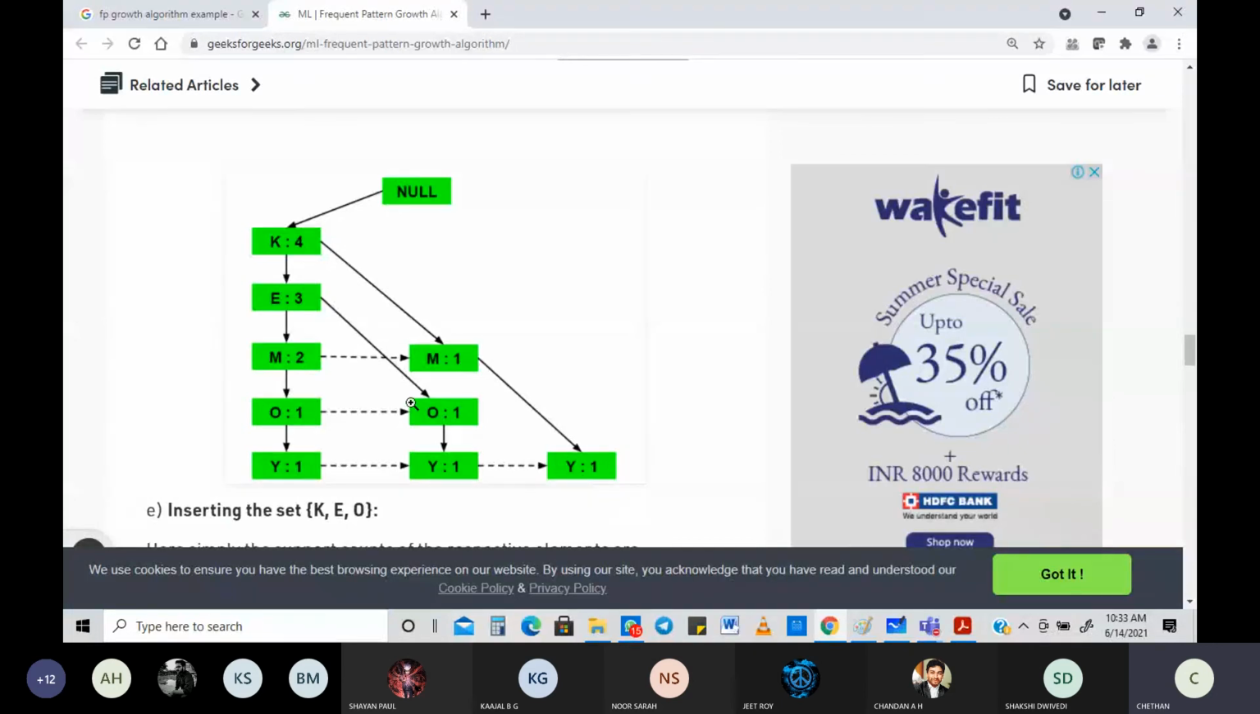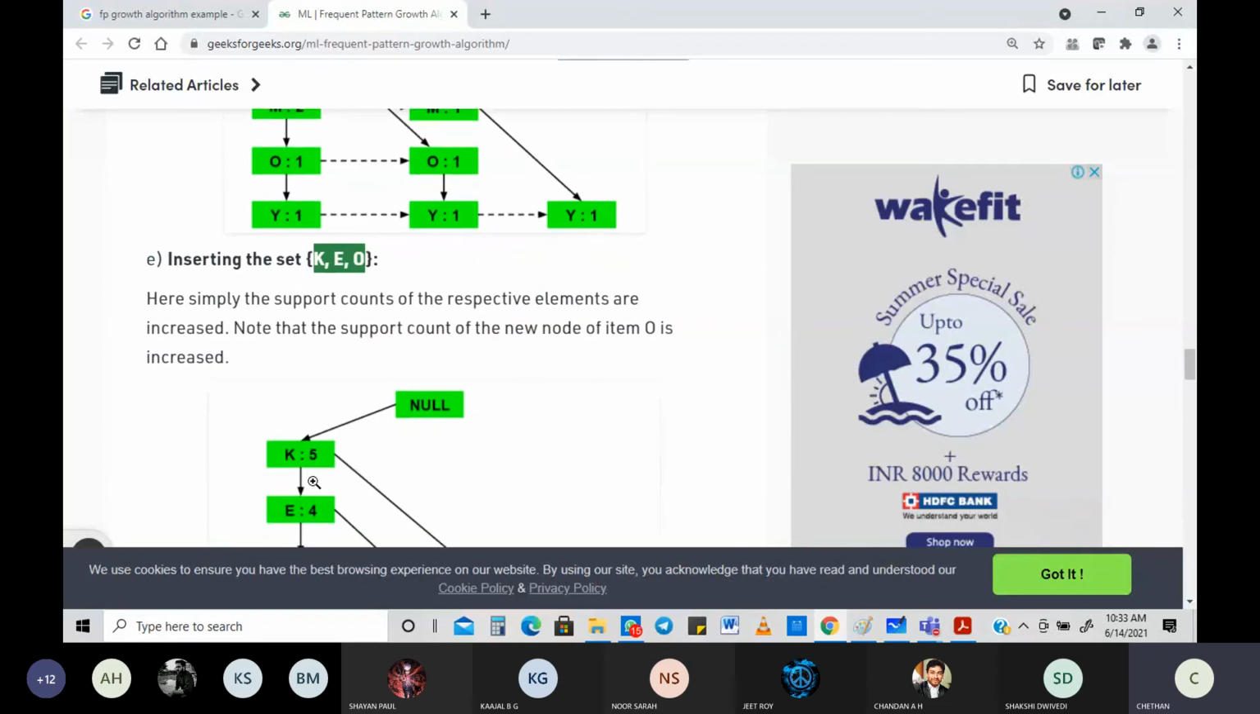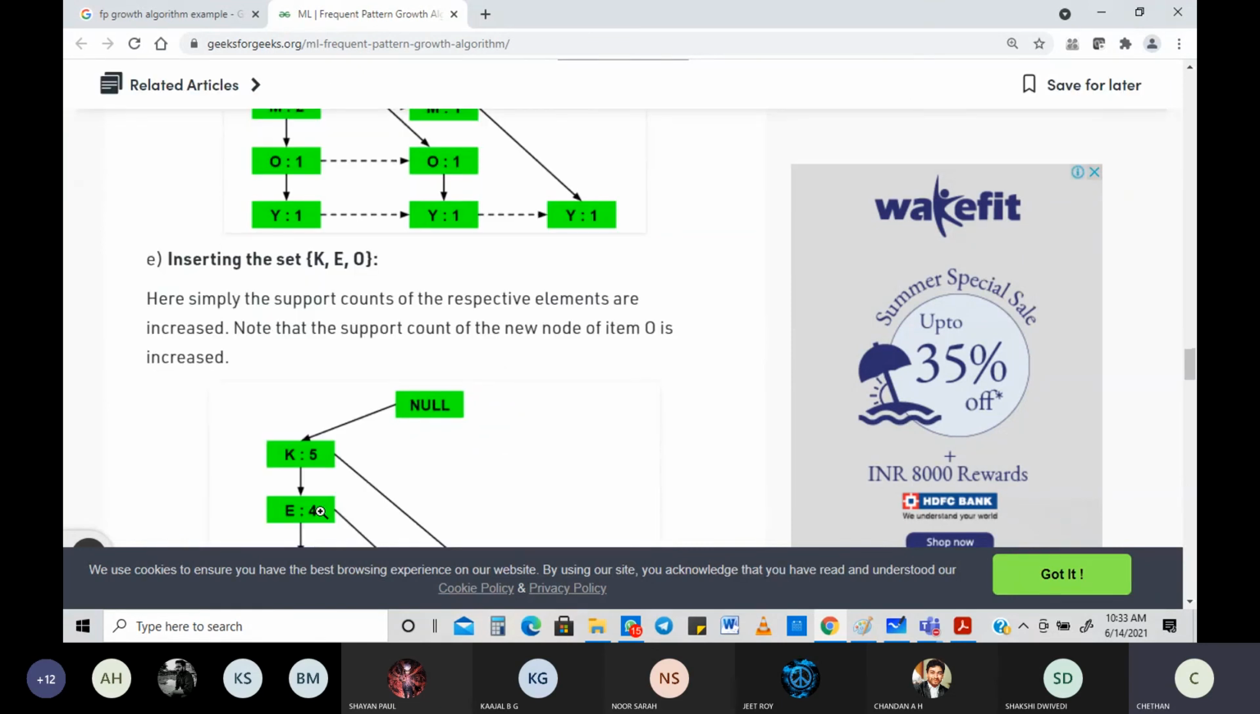Next, you're going to talk about KEO. See, when you get K, it's very easy. I'm just going to increment K. So 4 will become 5. Then E, I need to increment E. So E is already directly connected to this. E will become 4 now. You can see very clearly.